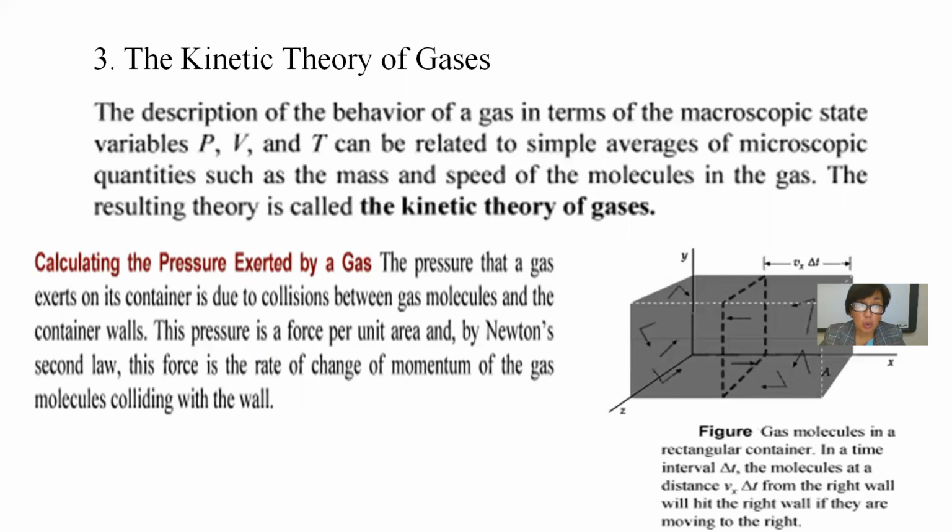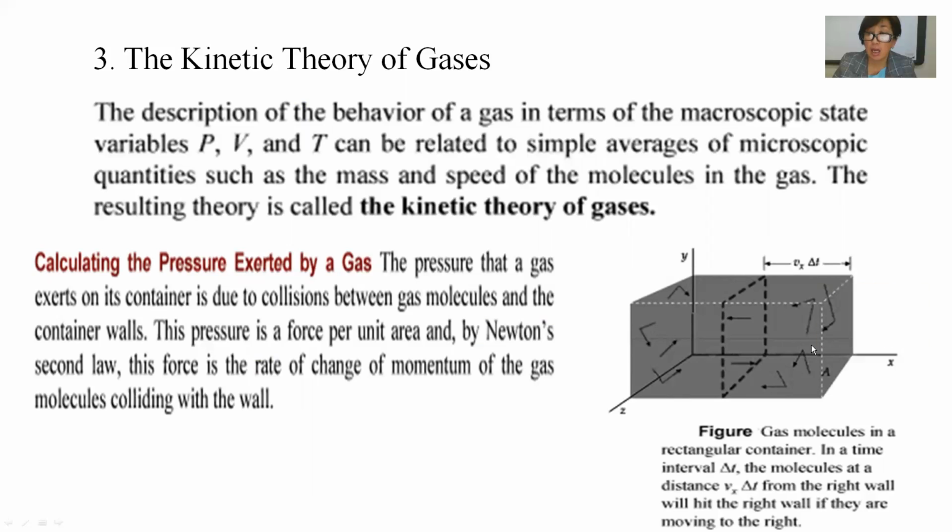We consider a system that consists of gas molecules in a rectangular container. In the time interval delta t, molecules within a distance of velocity multiplied by the time interval from the right wall will hit the right wall if they are moving to the right. The pressure the gas exerts on the container is due to collisions between gas molecules and the container walls. The pressure is the force per unit area.